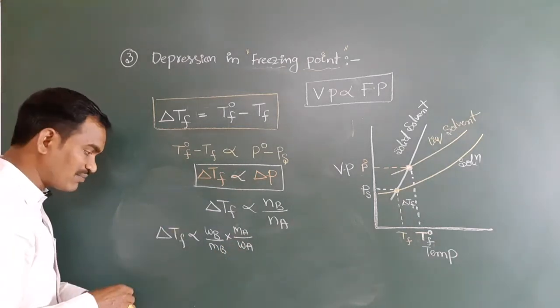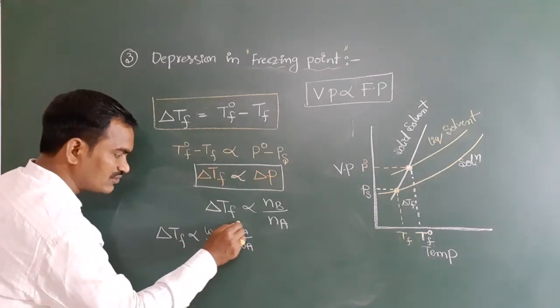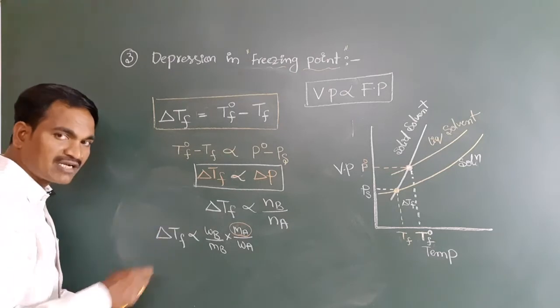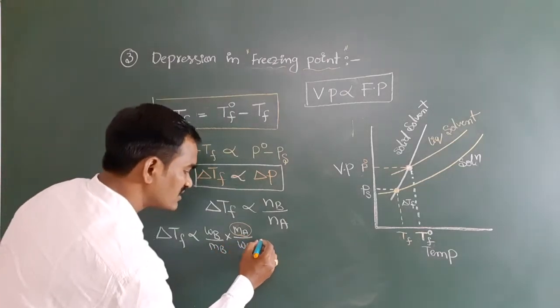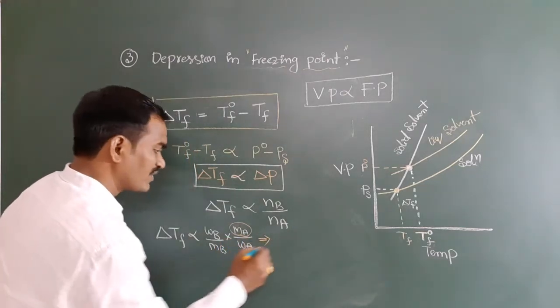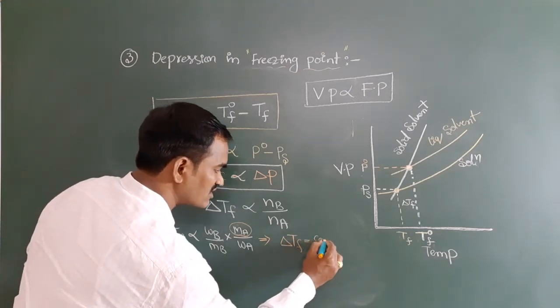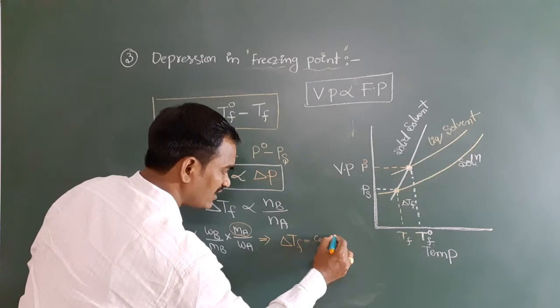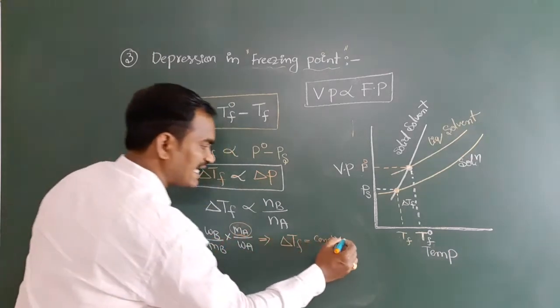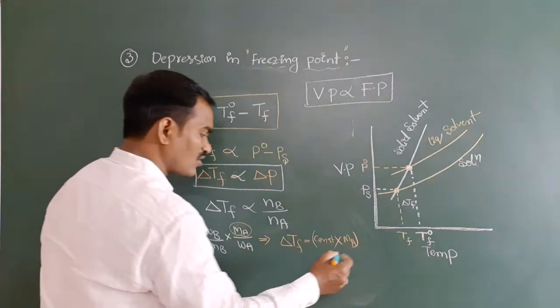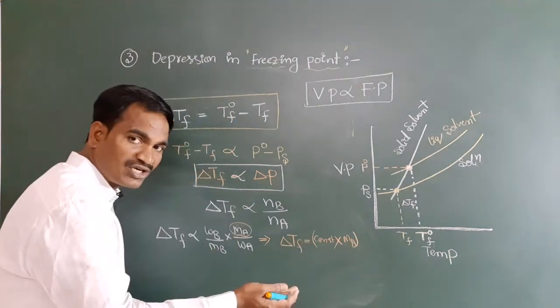Here is one more application. I already told you this value is constant. If you remove proportionality, you will take one more constant. Here you see this final next step: Delta Tf is equal to constant into Ma. This is also constant. Constant into constant, what will come? Constant only will come.